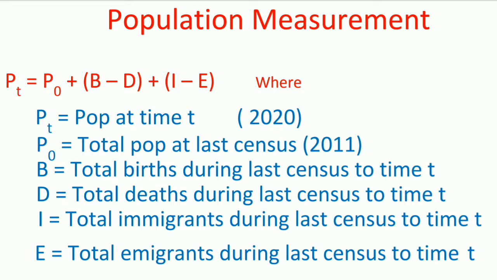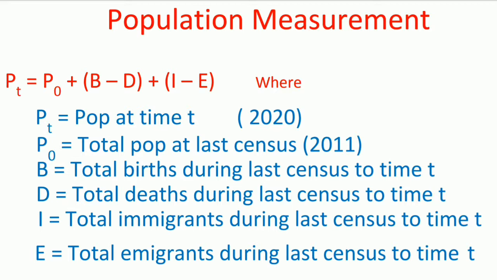D is total deaths during last census to time t. So take the difference between births and deaths from last census to this August 2020. Plus, take again the difference between immigrants and emigrants, so total immigrants during last census to time t. Time t is nothing but August 2020. So the total difference between immigrants and emigrants is taken. So Pt is equal to P0 plus B minus D plus I minus E.